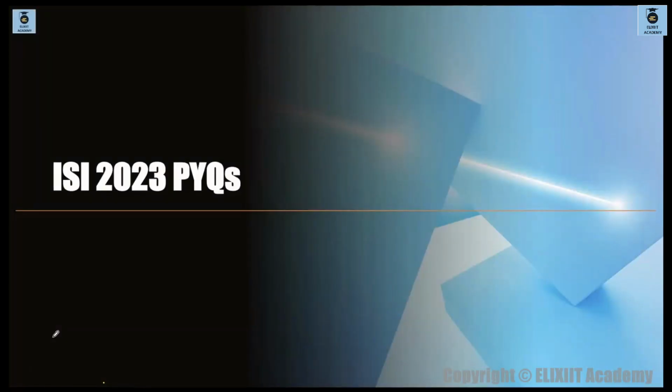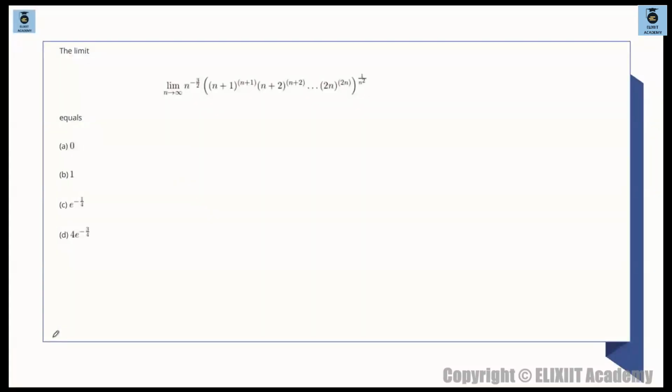Next we come down to the PYQs of 2023. Ajao. So we have this question. We have limit n tends to infinity, n to the power of minus 3 by 2, n plus 1 raised to the power of n plus 1 multiplied by n plus 2 raised to the power of n plus 2, and so on till 2n. This 2n mane n plus n basically. So n plus n raised to the power of n plus n, and then whole raised to the power of 1 by n square. ठीक है? So we have to evaluate this particular limit over here.